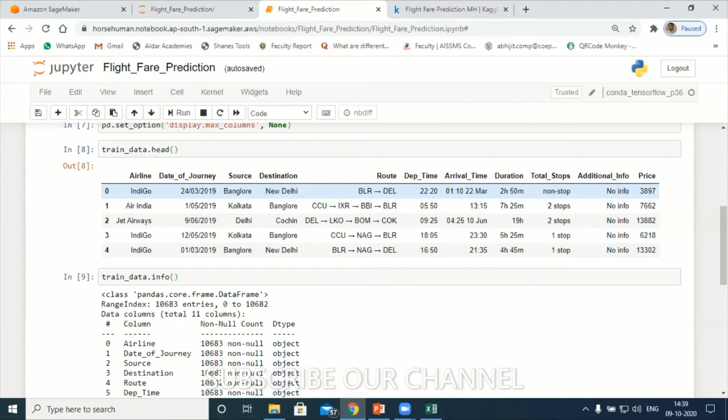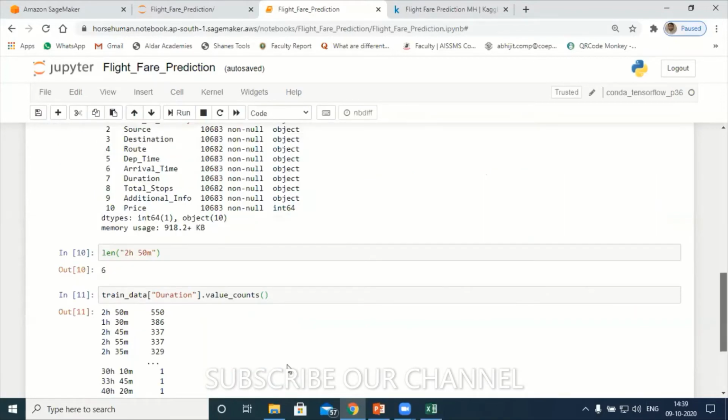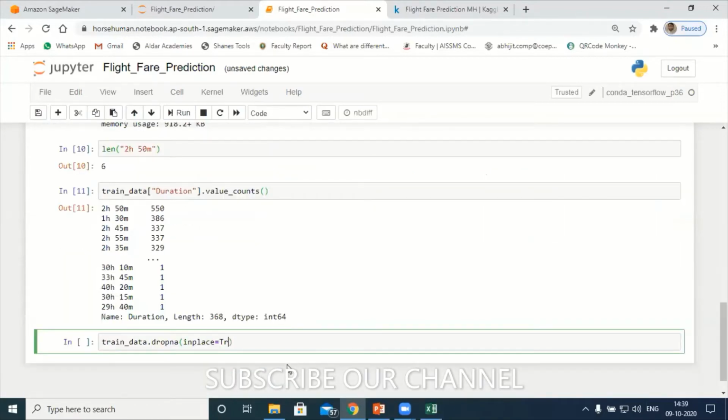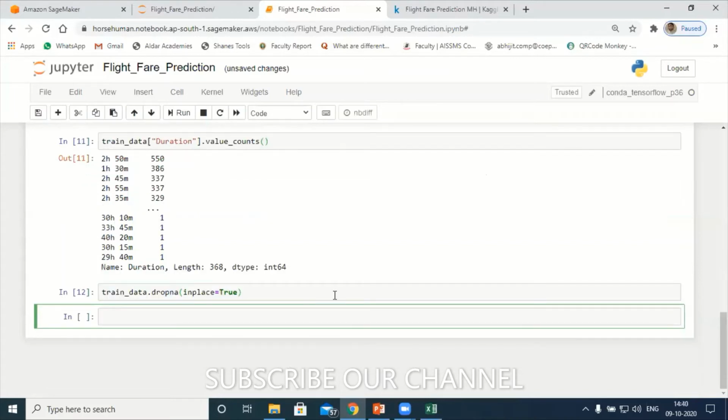Is null. See here. Okay, drop in place. Enter. Okay, so that means I have dropped now. So now after dropping, let's see how many attributes are present now.